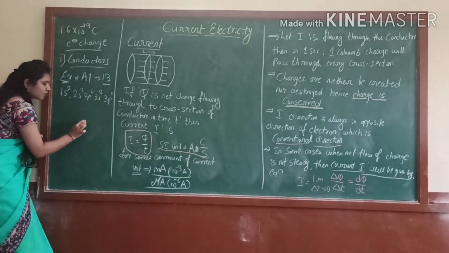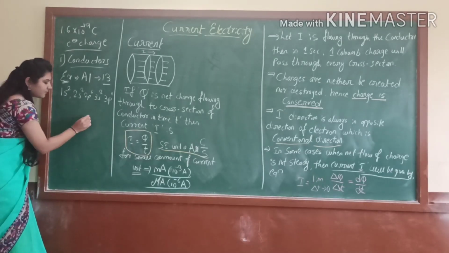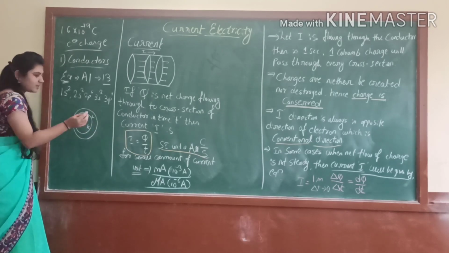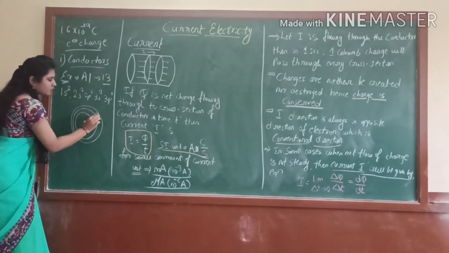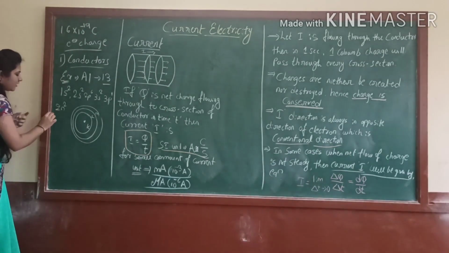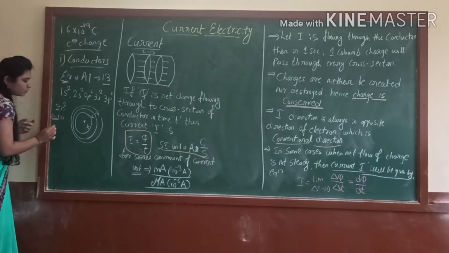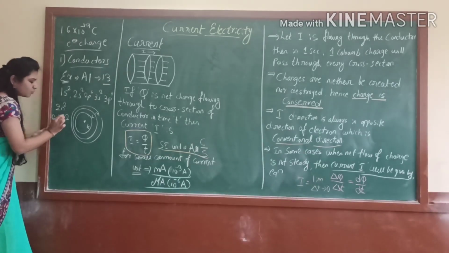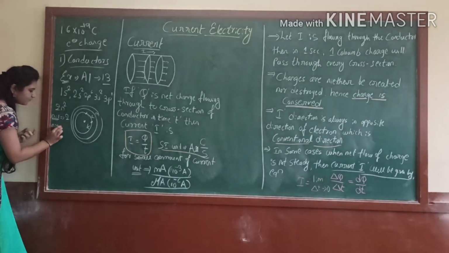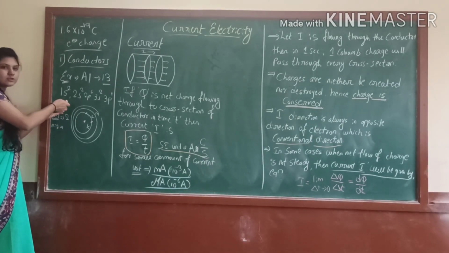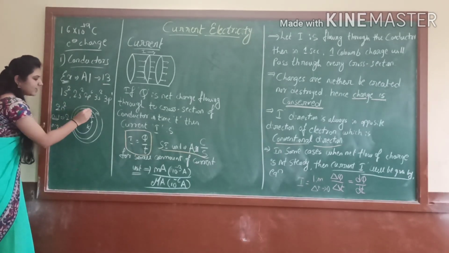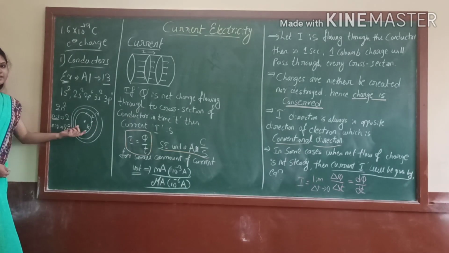We know that the nucleus is at the center, and the first shell will be the K shell, the second shell will be the L shell, and the third will be the M shell. So take the formula 2n square. In the first shell, n is equal to 1, so 2 electrons will sit here. Take n is equal to 2. 2 square is 4, 4 into 2, that is 8 electrons I will get here. So 8 electrons occupy the second orbit, that is the L orbit.